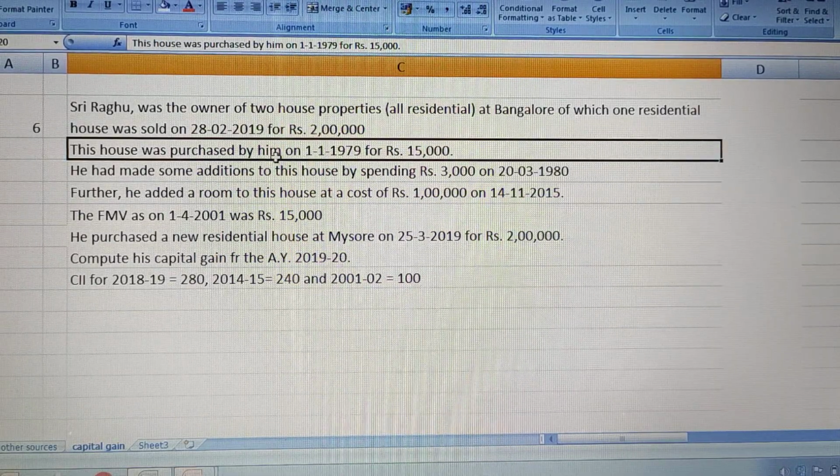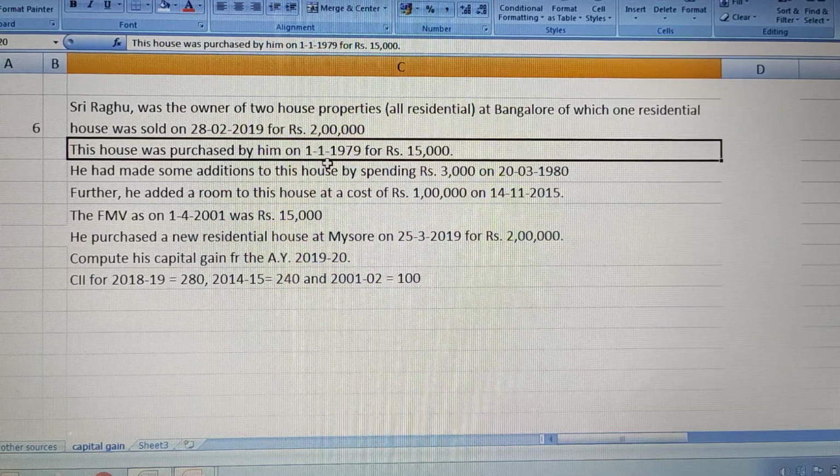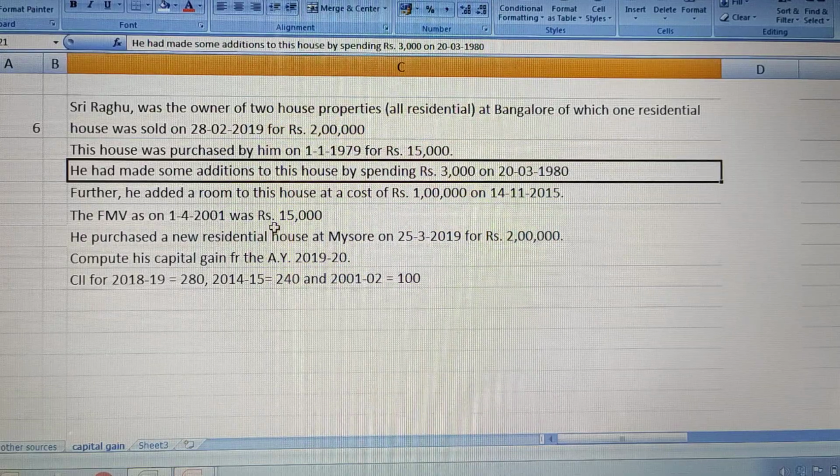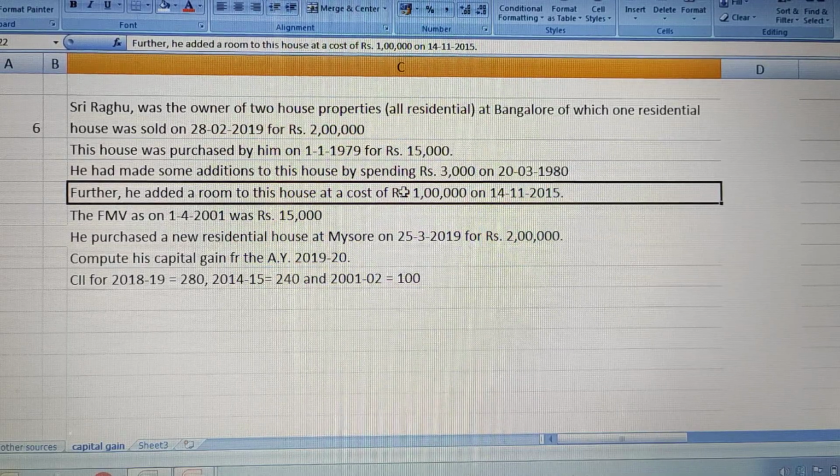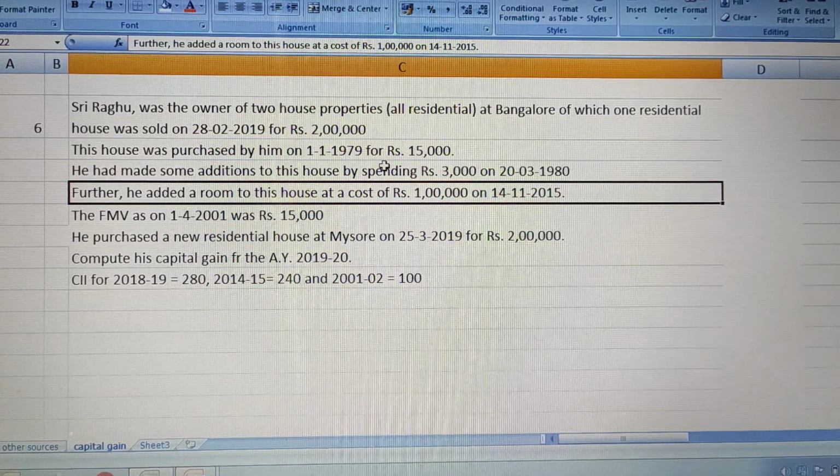This house was purchased by him on 1st January 1979 for 15,000. He made some additions to the house by spending 3,000 in the year 1980. Further, he added a room to his house at a cost of 1 lakh in the year 2015.